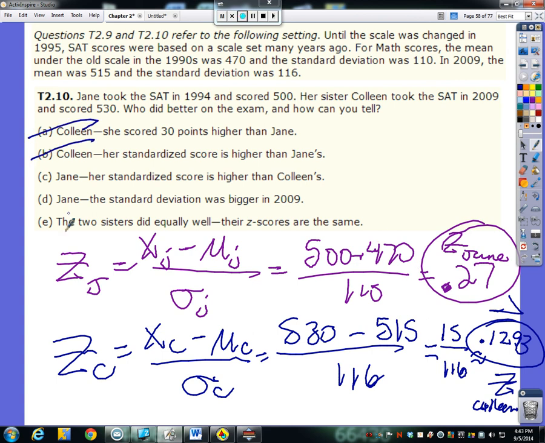So we know it's not A or B. The two sisters did equally well, their z-scores are the same? No, we know that's not true. Jane's standardized score is higher than Colleen's. That's our answer, but let's look at D here. The standard deviation was bigger in 2009. Makes no difference. So that is our final answer there.